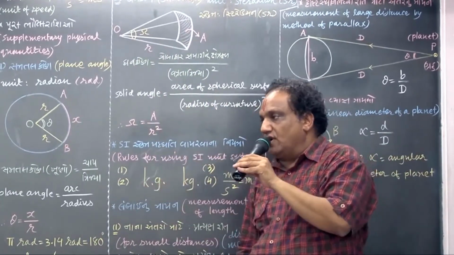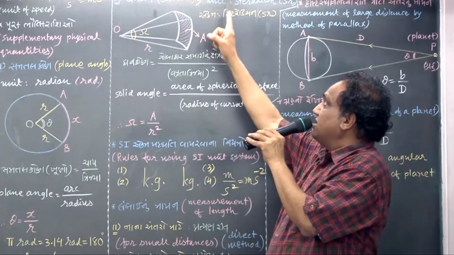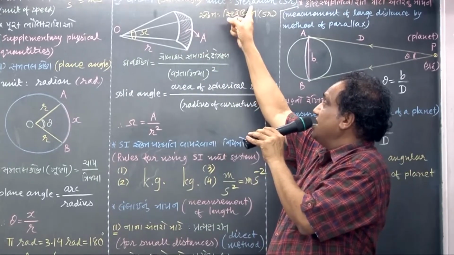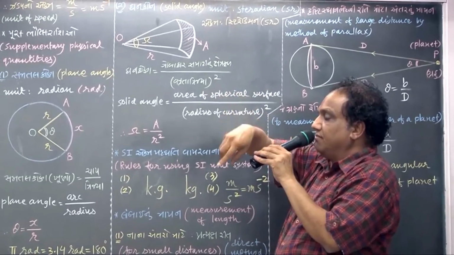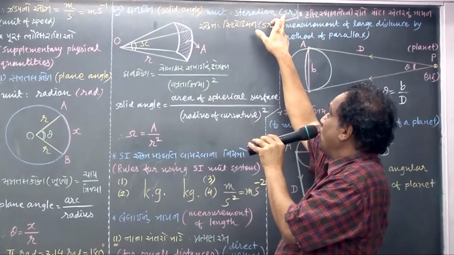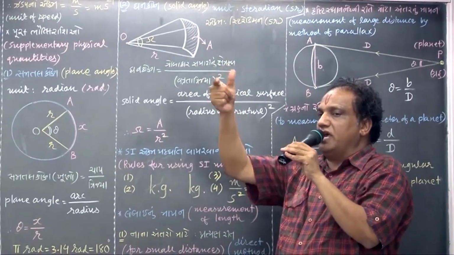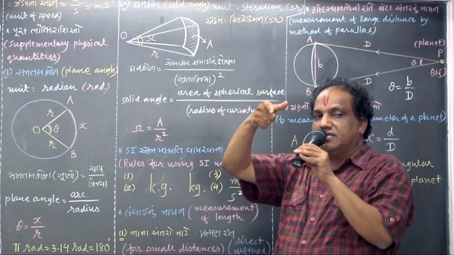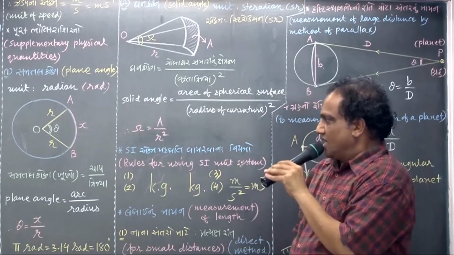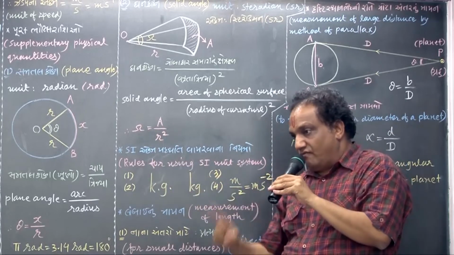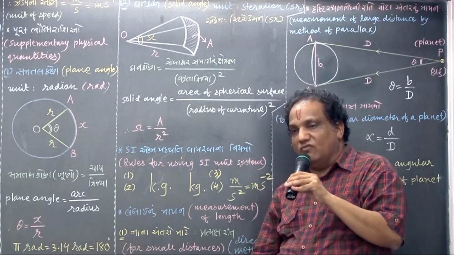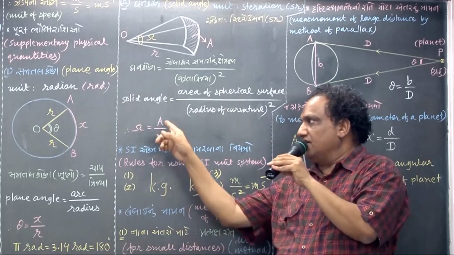What about the unit of solid angle? The unit of solid angle is, remember, steradian. The symbol for steradian is sr, small s, small r. How would you define one steradian? For one steradian, what do you take here? These two equal.